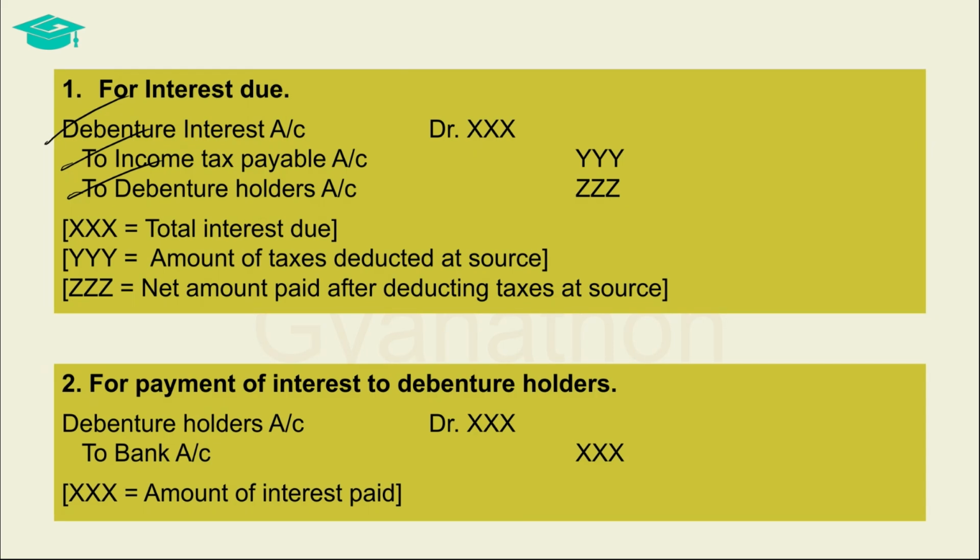Next, the company discharges the liability towards the debenture holders by paying the net amount of interest which is due to be paid to them. This is done by debiting the debenture holders account with the net amount of interest that is to be paid to them, for which the company had created a liability while recording the interest due. The corresponding credit is given to the bank account. Debenture holders account is debited since the liability against them is being discharged. The bank account is credited since money is going out of the company.